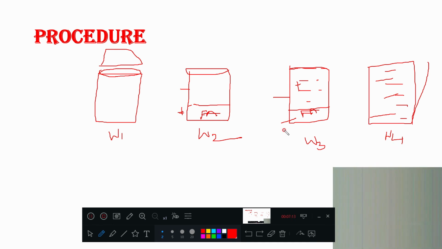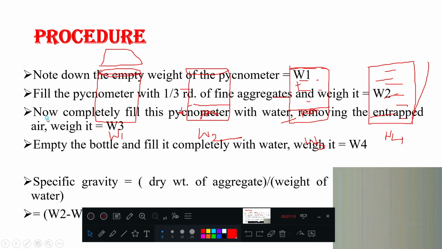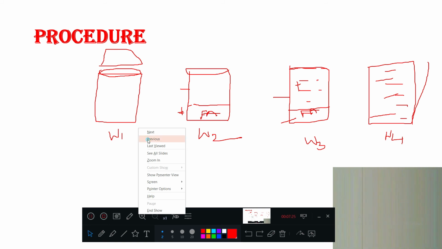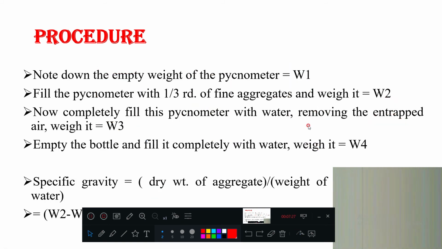Now, having all these values, how to calculate the specific gravity? Here it is the formula. Note down the empty weight W1. Second is fill one third, that is W2. Third is fill with water, that is W3, what we have seen. The last one is W4.